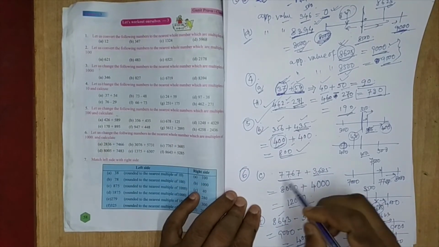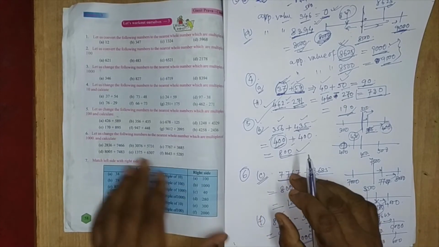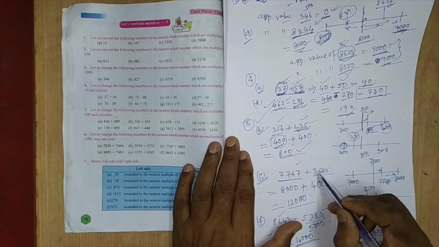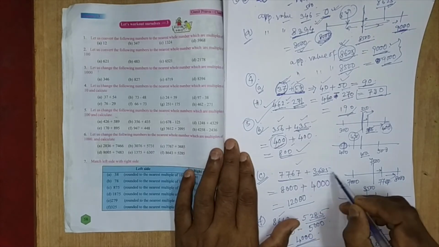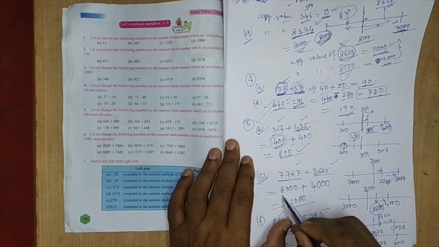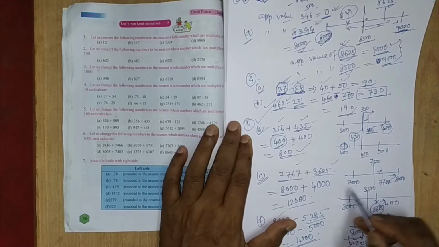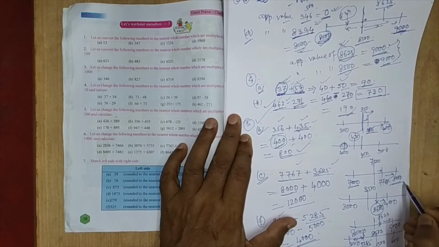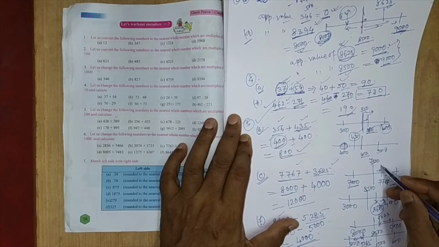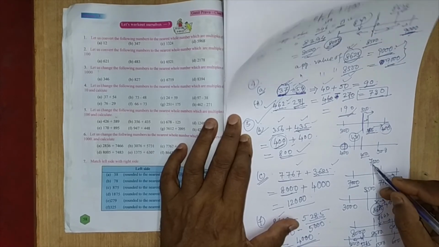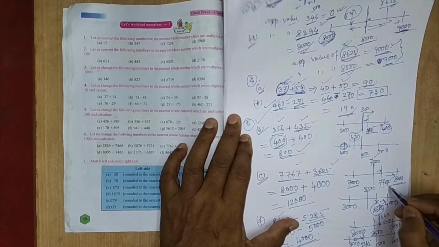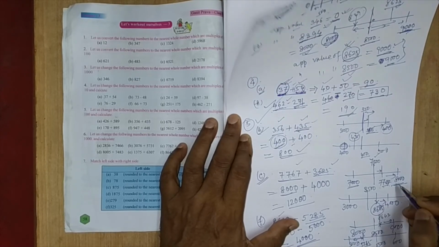Taking question number 6c: 7767 plus 3685. We have to take it by 1000. 7767 lies between 7000 and 8000, and it is beyond the midpoint of 7500, so it is nearer to 8000.